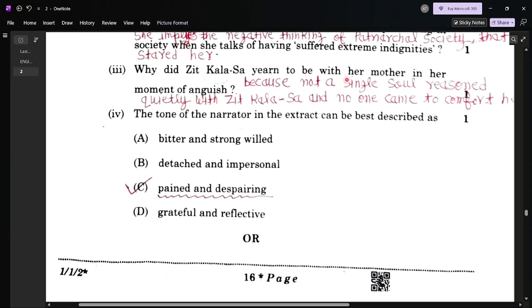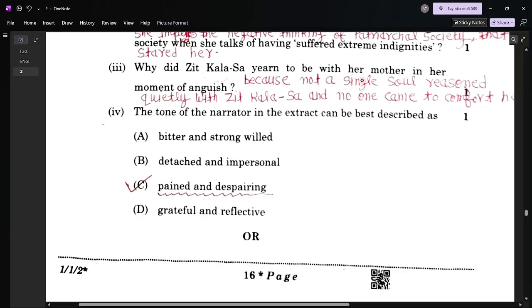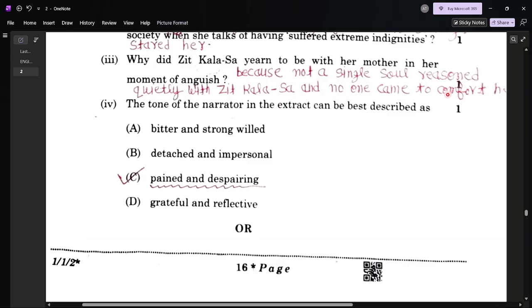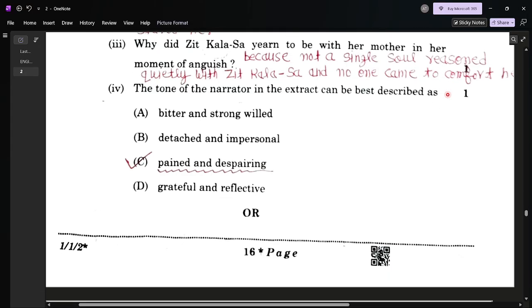Next, third: why did Jitkala-Sa yearn to be with her mother in a moment of anguish? In the moment of anguish, Jitkala-Sa wanted the lap of her mother, the soft arms of her mother. Why? Because not a single soul was present in the hall. Not a single soul reasoned quietly with Jitkala-Sa and no one came to comfort her. That's why she was missing her mother badly.